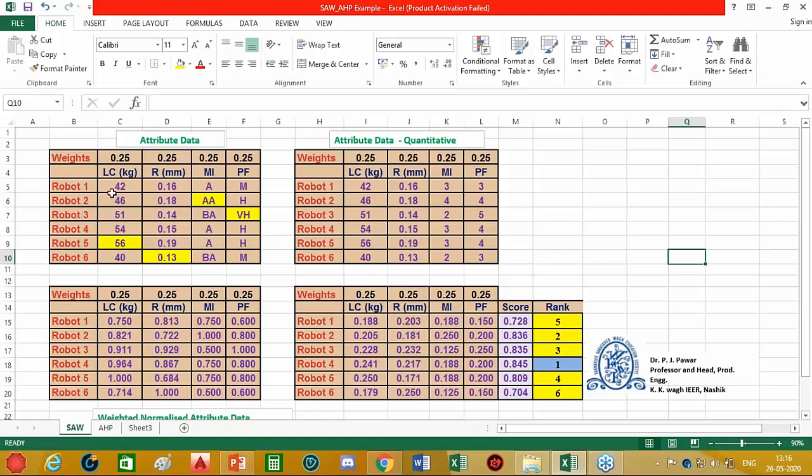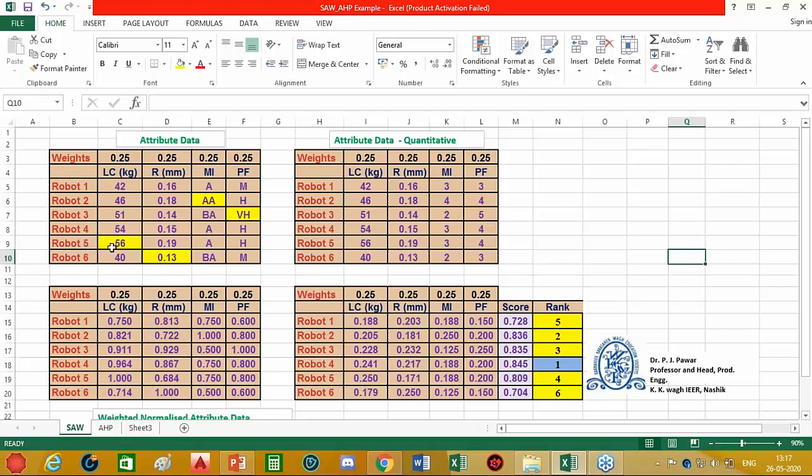Now, this can be considered as a decision-making problem, because if you observe here, no alternative is best with respect to all attributes. For example, from the load carrying capacity point of view, robot 5 is the best option because load carrying capacity is to be maximized. So the maximum load carrying capacity is offered by robot 5.